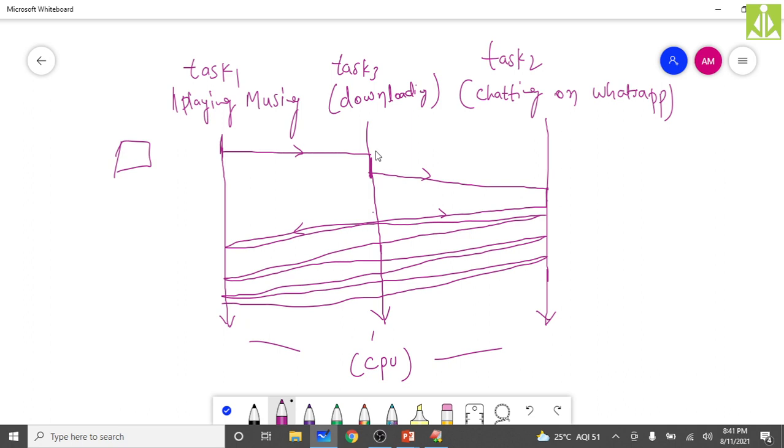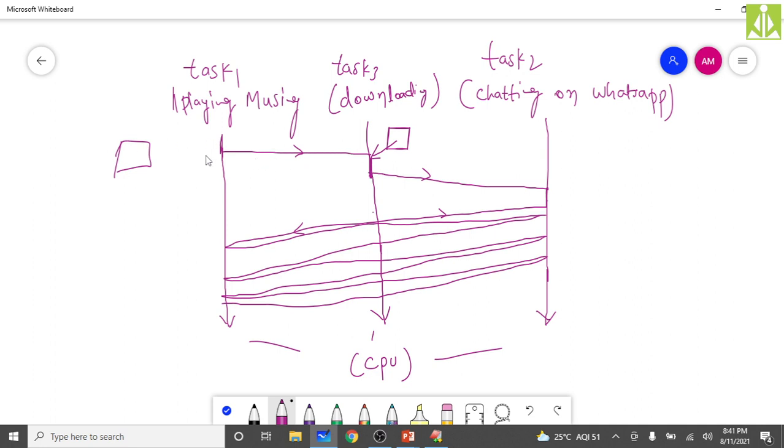When it halted task 3, it stored these details somewhere in the memory, and it will retrieve those details from there itself. So storing the details of the currently running task and retrieving the details of the task to be resumed is nothing but context switching. Here it is saving the state of task 1 because it has to halt that one, and here it is retrieving the state of task 3 because it has to resume that one.